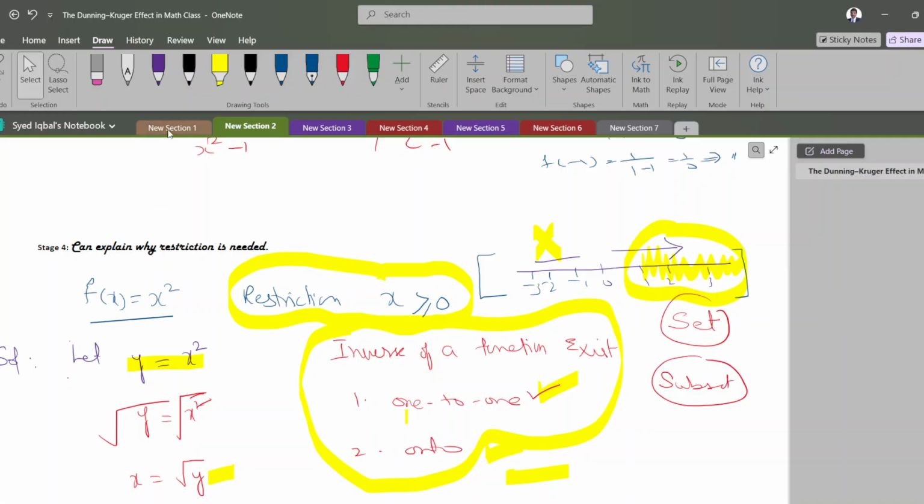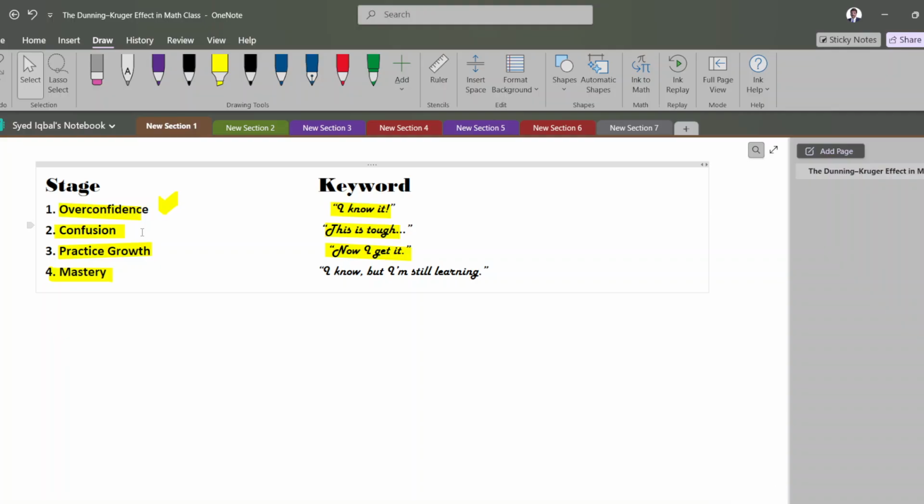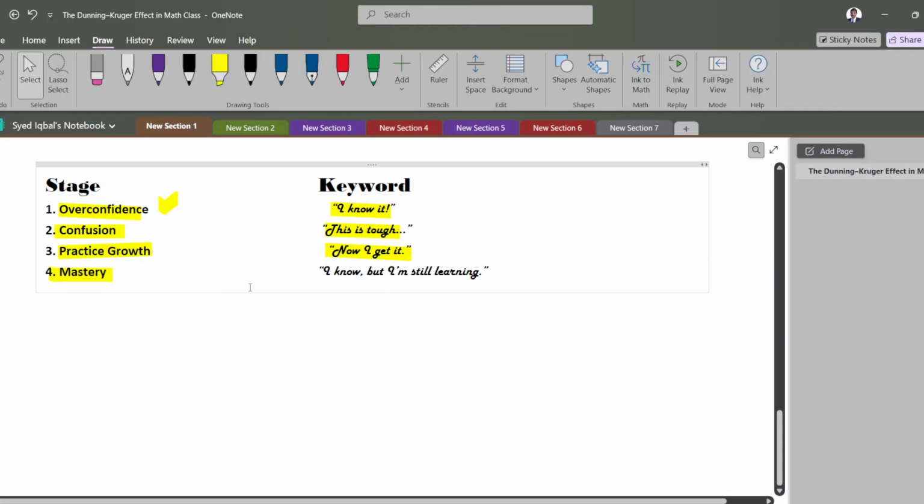These are the four stages our students go through. First, overconfidence: I know, I got it. Then after doing some problems, they get confused. Then after that, they need practice. This is a math class. They need practice, then they become the master.